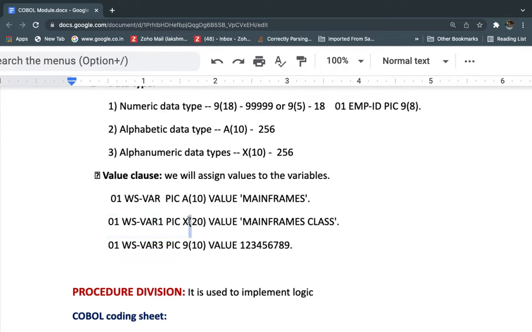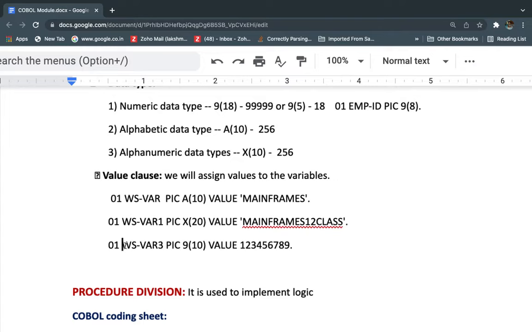And similarly we define here alphanumeric. X is nothing but alphanumeric, and we can store up to 20 characters, and the value is Mainframes class. In between we can use numeric data also, 1 2 3 something like that, because it's alphanumeric, a combination of alphabets and numerics.